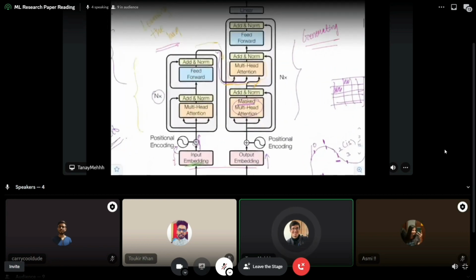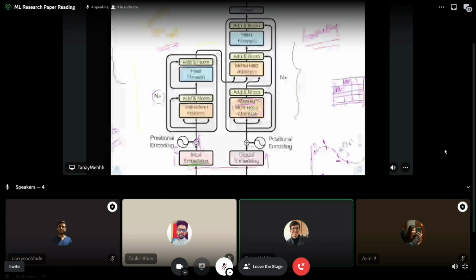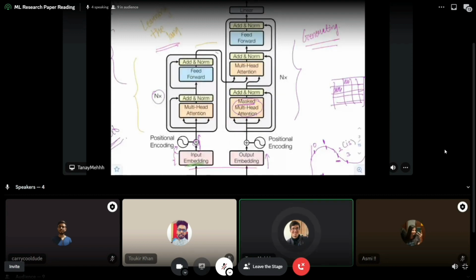Now comes a very interesting part, which is where the output goes from here. So if you remember, I told you about cross attention, that there is another type of attention where we get queries and keys from the same source but values from a different one, or you can change it however you want.